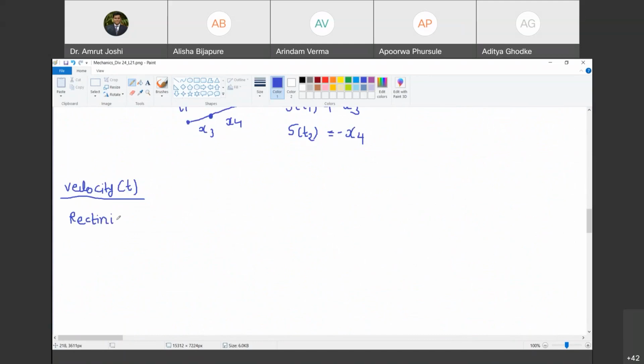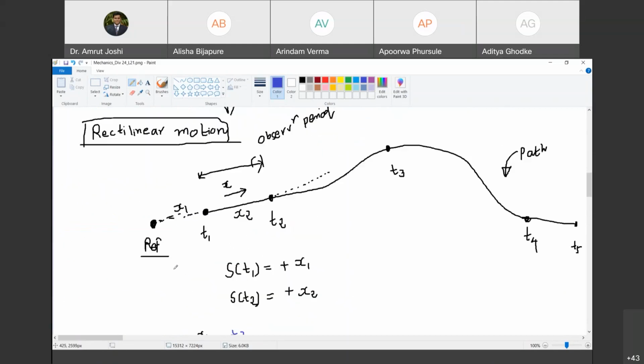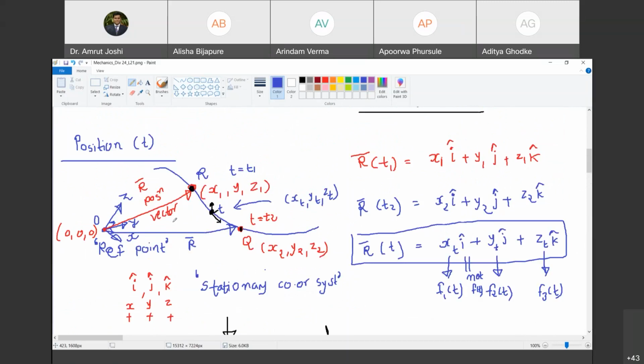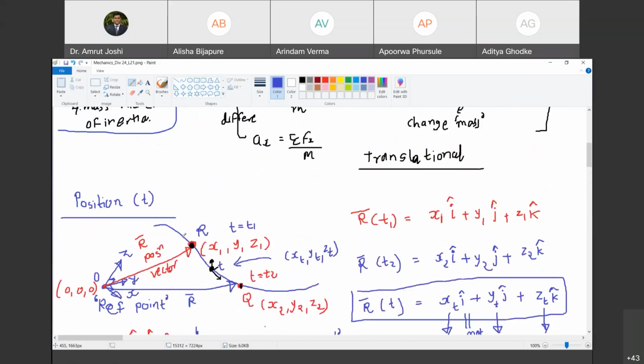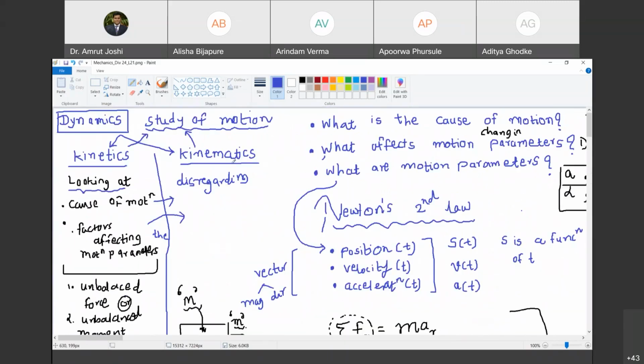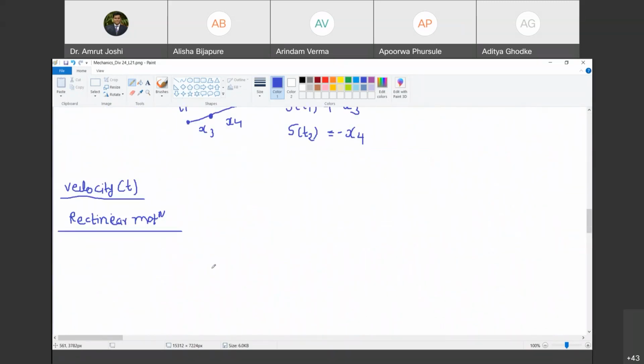So a particle or a body is exhibiting rectilinear motion, and I want to talk about its velocity. Not that I cannot do it for 3D position, you can do it, but as we are going to deal with rectilinear motion as a first topic in kinematics, therefore I will now restrict my discussion only to rectilinear motion. Happy? Yes, sir. Okay. When we go to curvilinear motions or 2D motions, at that time we will discuss this parameter once again. Happy? Yes, sir.